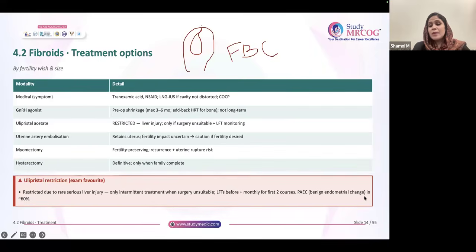PAEC: this is basically the benign endometrial change with the usage of ulipristal acetate. Progesterone receptor modulator associated endometrial changes, or PAEC. They are benign changes. It is seen in 60%. So this figure is important. It is seen in 60% of the people, and it's generally reversible.